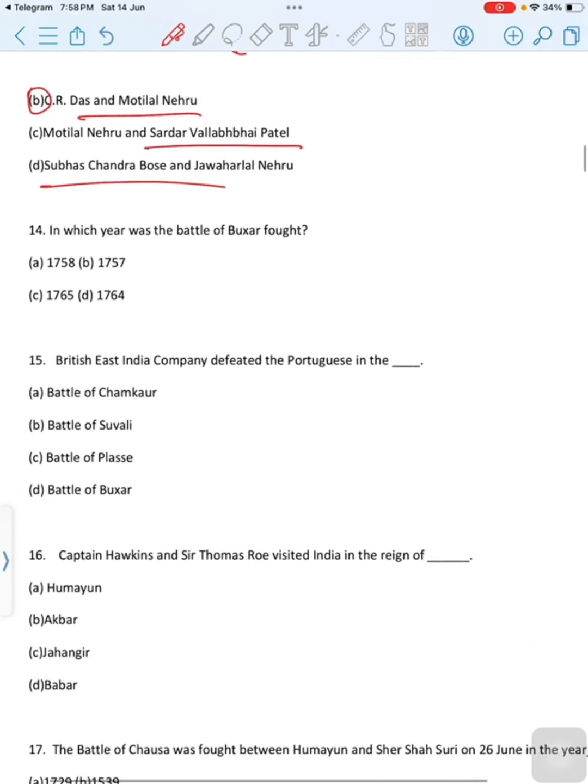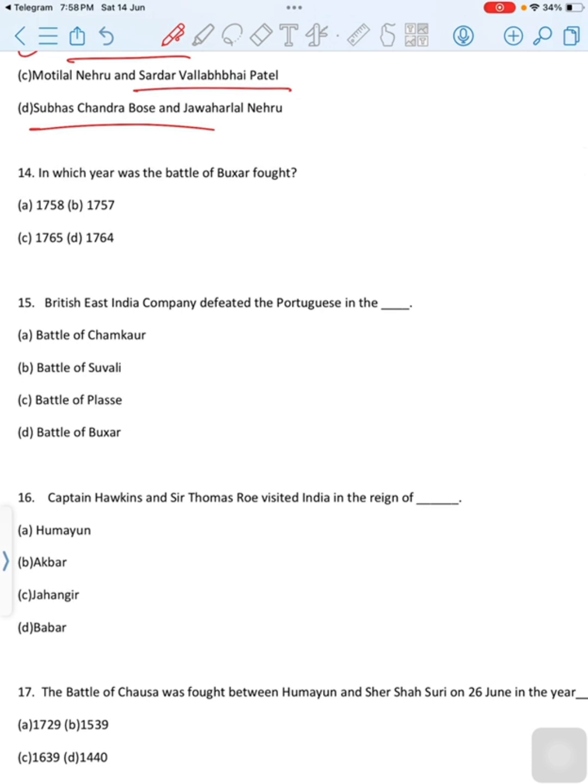Then move to next question. In which year was the Battle of Buxar fought? First option is 1758, second option is 1757, third option is 1764, last option is 1765. Then correct option is option D, 1764.